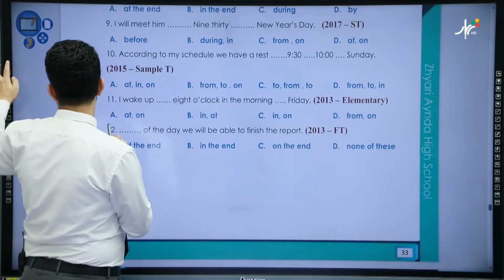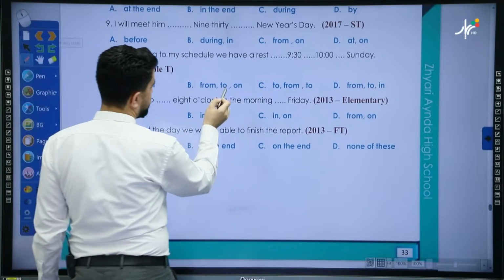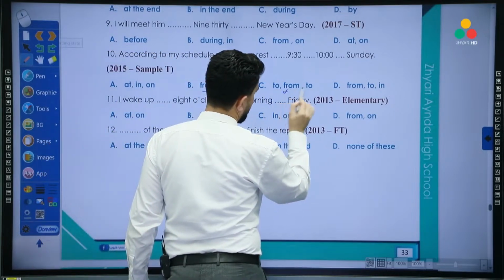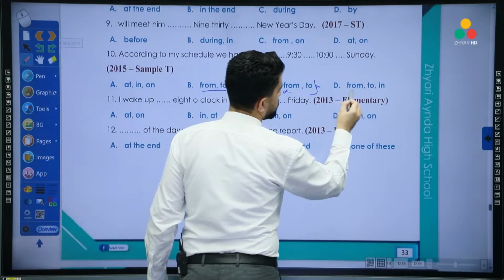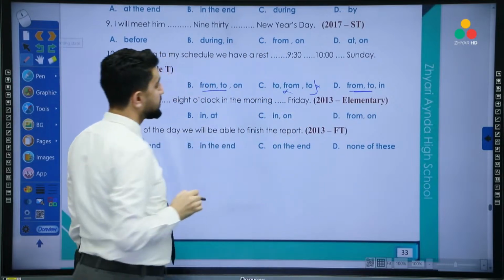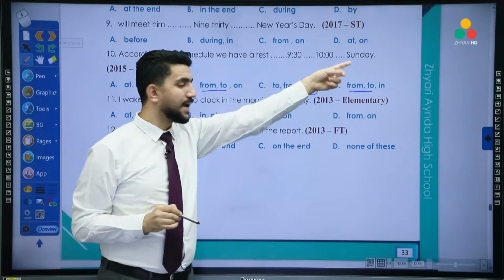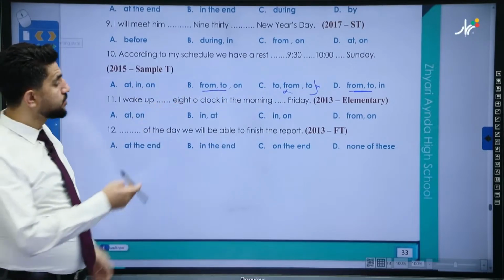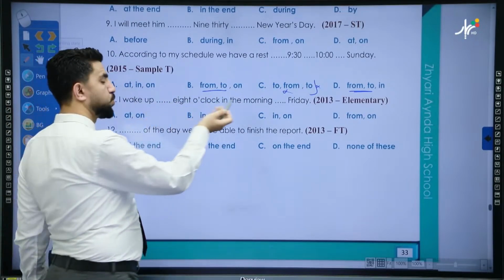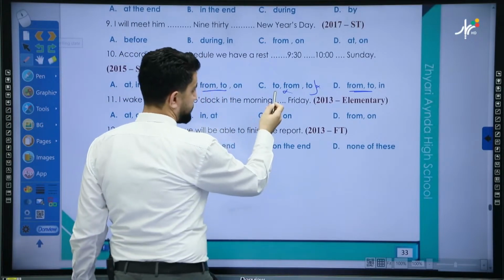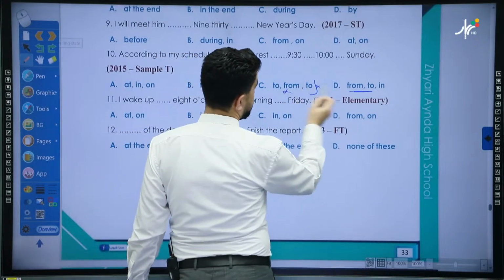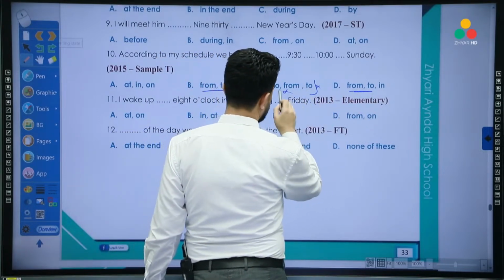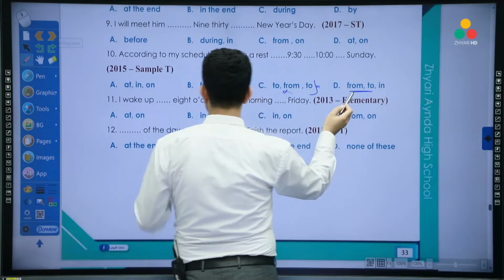From and to. This one is from and to. Okay. This one is to and from. Wrong. This one is wrong. This one is from and to as well. Okay, let's see. The other gap is Sunday. So Sunday in this case, what do we say? Okay, so which one is right? This one is from and to, this one is from and to. This one is from and this one is from.